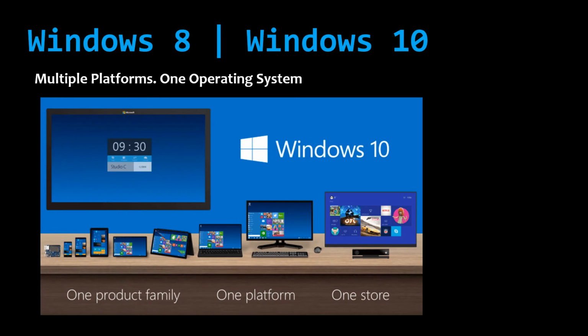Next is multiple platforms with one operating system. These days, Windows can be used in the form of a smartphone, tablet, or PC, and with these different platforms come different operating systems. Until now, Windows 8 had some decent strides in the mobile world, but the user interface didn't work so well for the user.